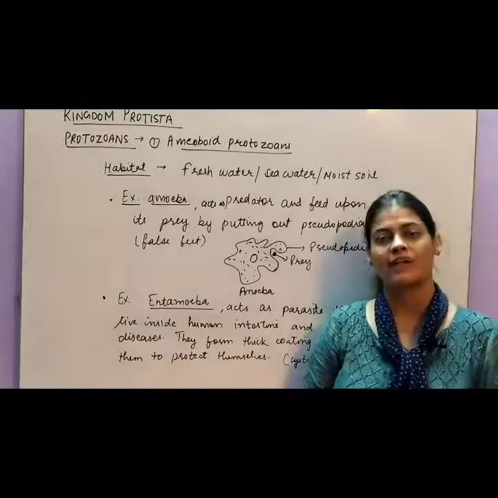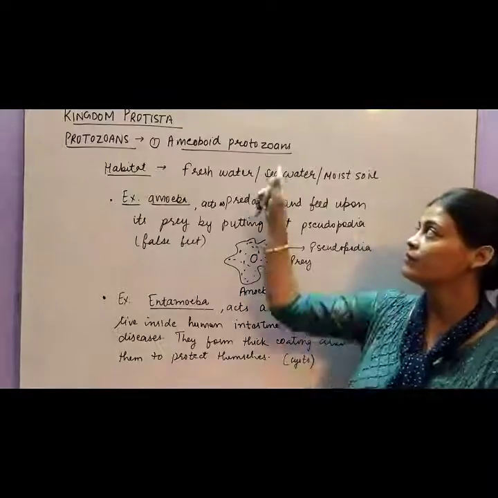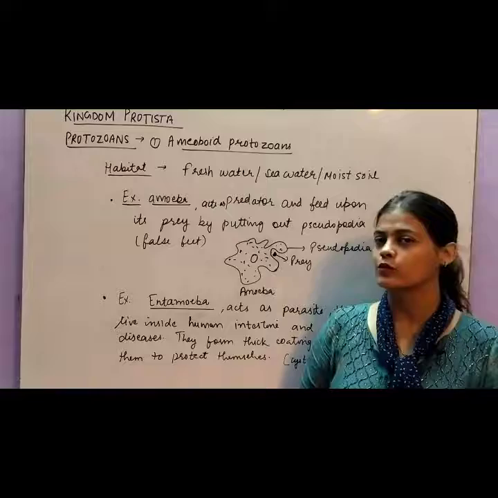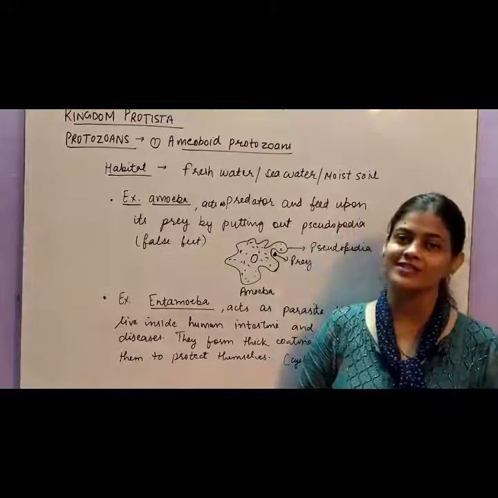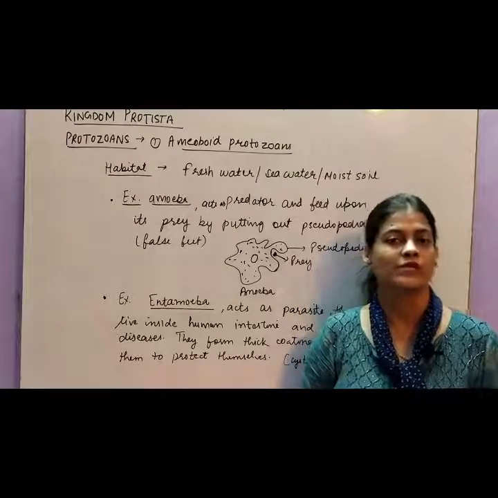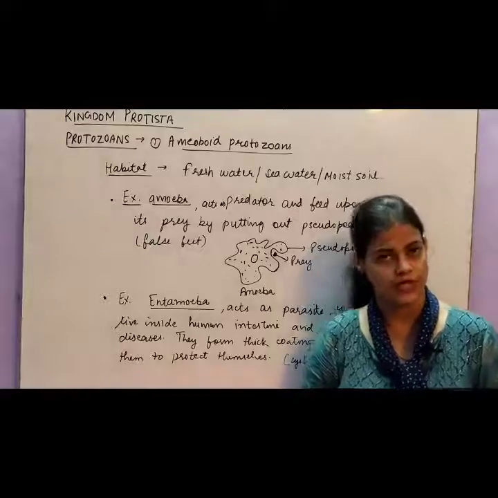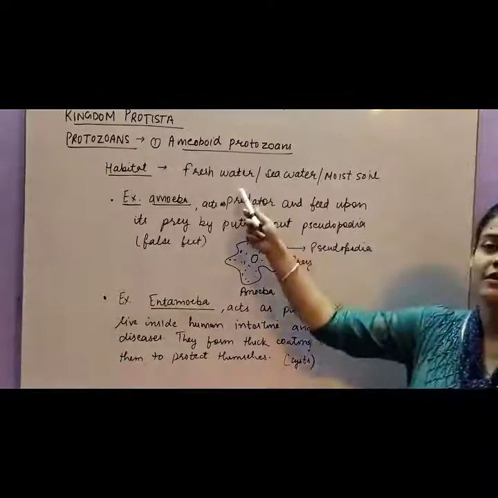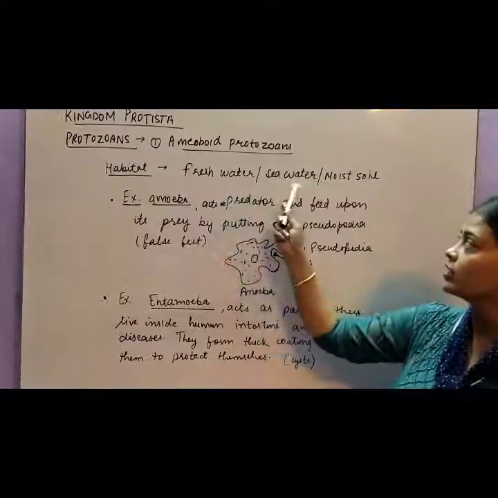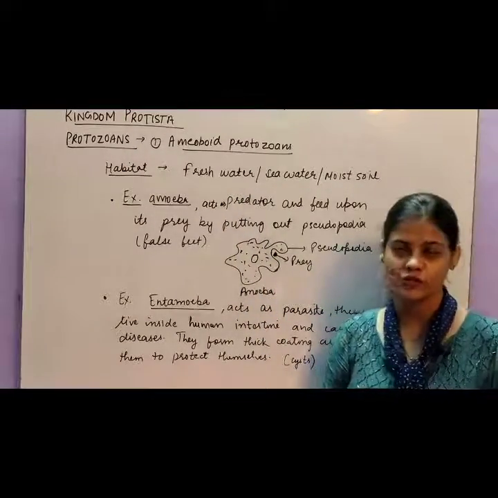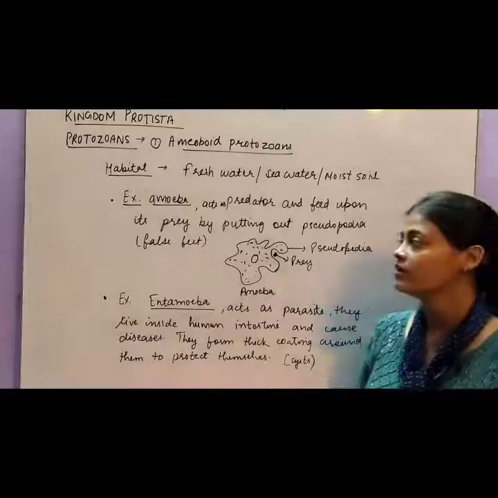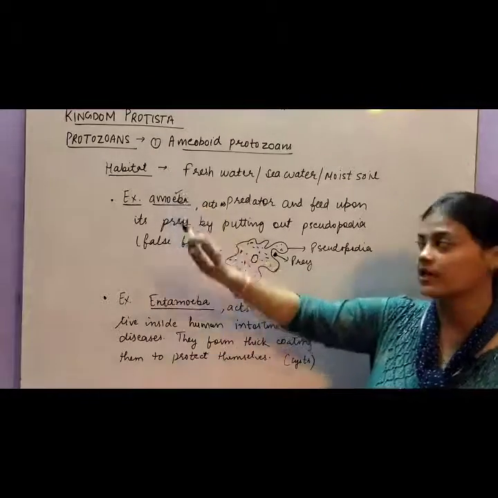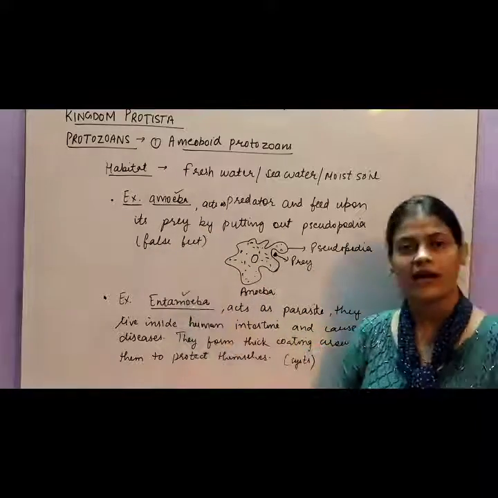So the first category of protozoan protist is amoeboid protozoans. Basically we have divided these protozoans into various categories on the basis of their movement and how they capture food. Okay, so let's see the habitat. They can be found in fresh water, sea water, or moist soil, because they are aquatic in nature. Two examples are given in your NCERT book, that is amoeba and Entamoeba.